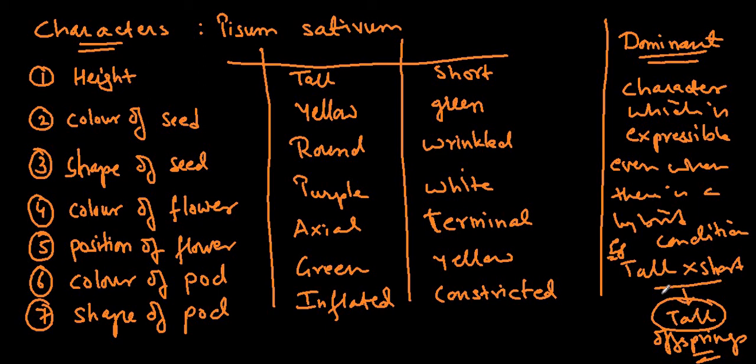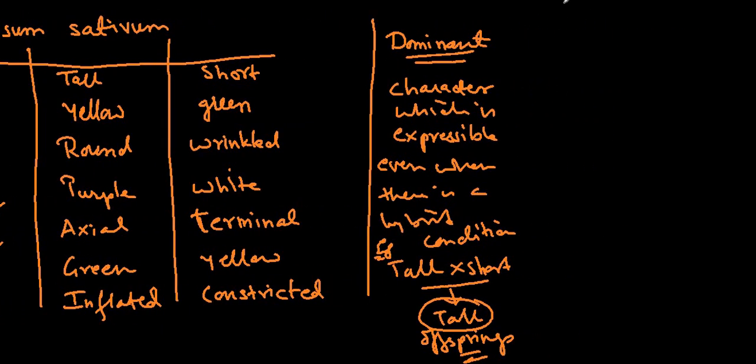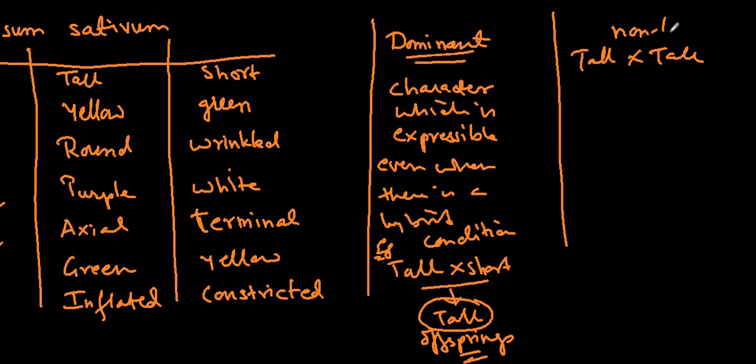So those characters are expressible even when there is a hybrid condition. Now what do you mean by non-hybrid condition? As for example, tall crosses tall, it is a non-hybrid condition, because both of the parents are tall. Then what is hybrid condition?